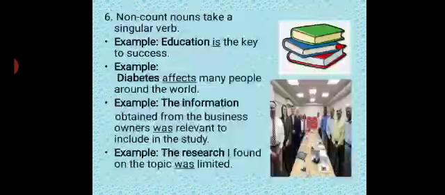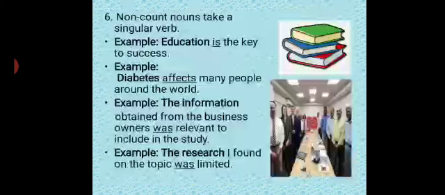Number 6. Non-count nouns take a singular verb. Non-count means generally we call countable and uncountable. Countables are those which we can define using a number. Non-count is that which you cannot define using a number. Say for example, success. You don't say I have one success, I have two success. Success cannot be counted in numbers. So such nouns, abstract nouns, generally they take a singular verb.